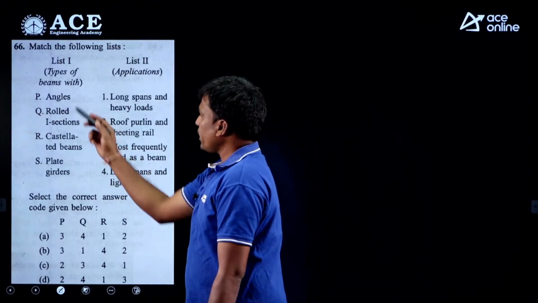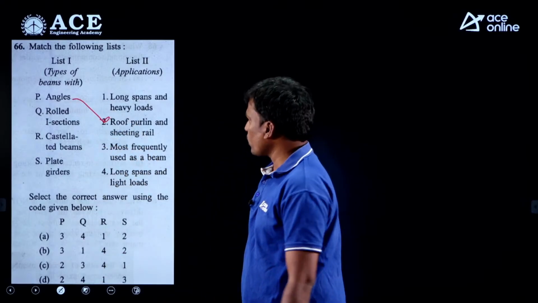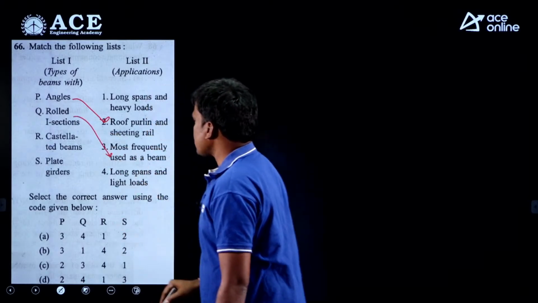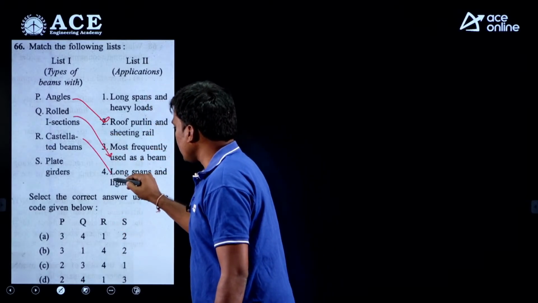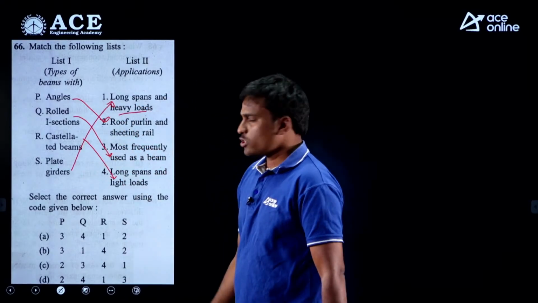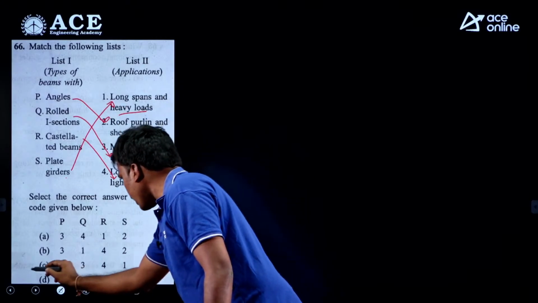Next, here angles are used in purlins. Rolled steel sections are generally preferred in beams, castellated beams are long span and lightly loaded, and plate girders are long span and heavily loaded. So with option C, plate girder S1, only S1 is there for option C.